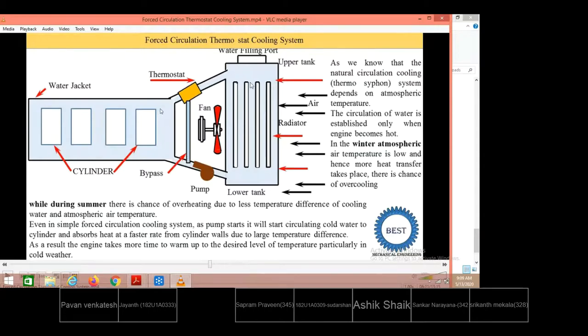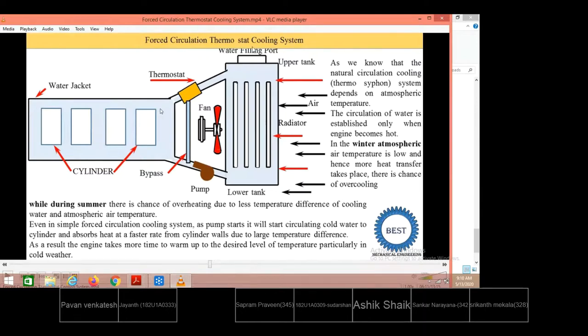Those buoyancy forces are responsible for getting the water momentum through this radiator also. But it is a very slowly happening phenomenon. In a slow manner, either the heat will be absorbed, or the heat will be rejected. So in practical systems, the thermosiphon system won't be adopted. Then they have moved on to another kind of system called the forced circulation system.